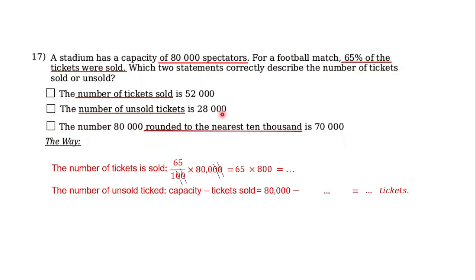Yeah. And now for the third statement, we have to round to the nearest 10,000, right? So what does it mean? Let's see. The statement here says that 70,000 is the rounded result of it. But is it correct or not? Just compare this with this.